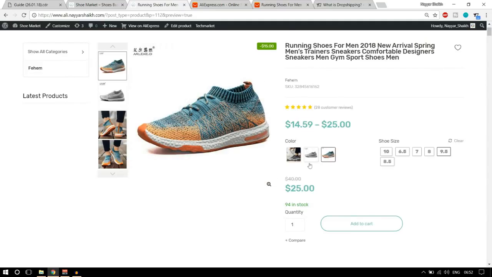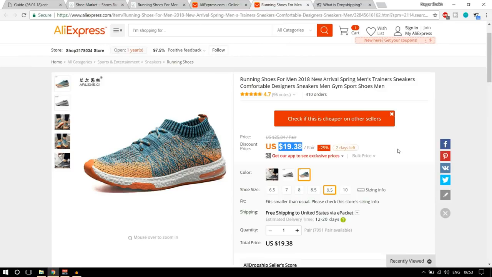Okay, so they come to your website, they order the product, they give you $25. This $25 comes into your account. Now you'll see on your dashboard that there is an order by some person and this is the product. Then what you do is you order the same product on AliExpress. Okay, and you don't have to do it manually. As I said earlier, everything will be done automatically. Now it is the duty of AliExpress to ship this product to the customer. Okay, so this is a very good business.